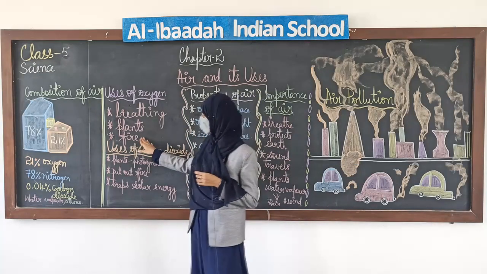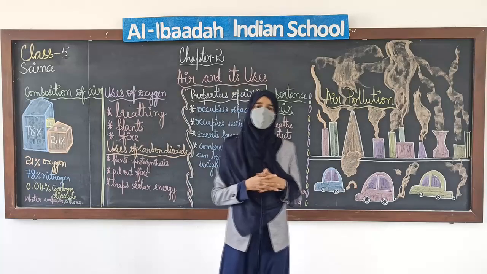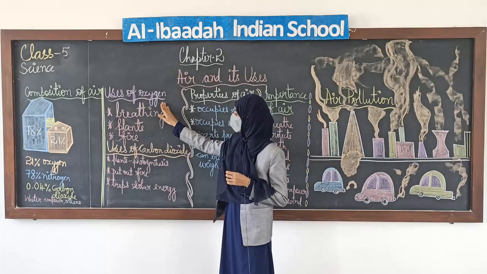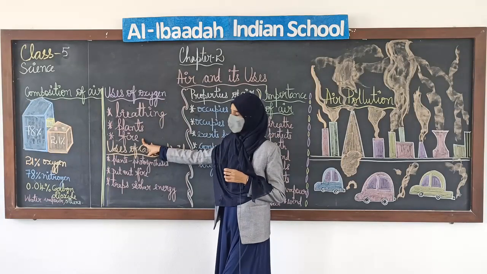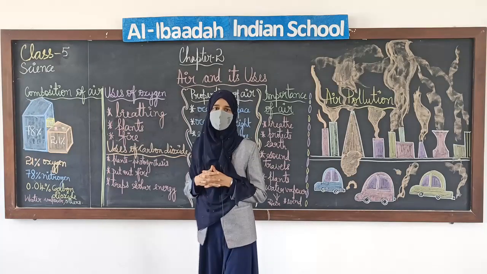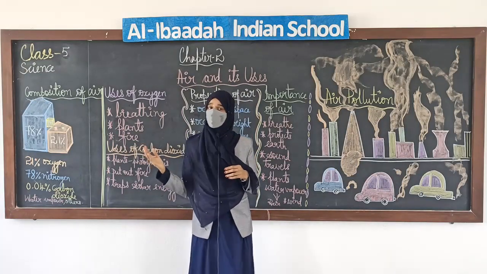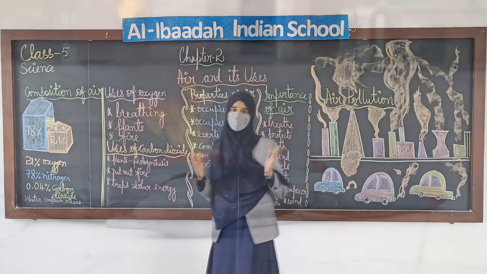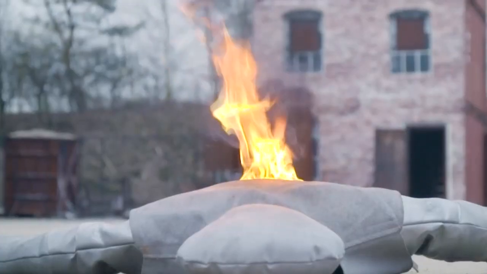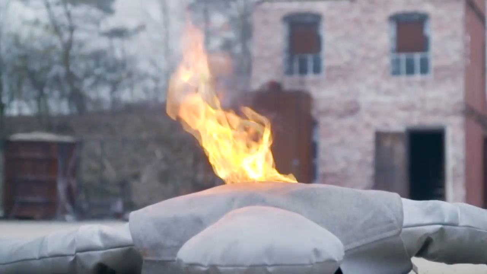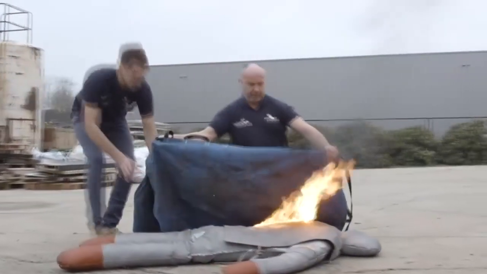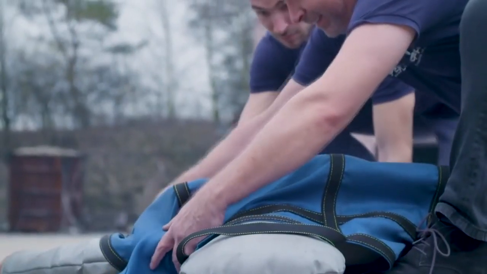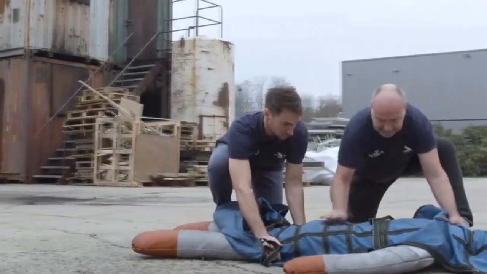Okay? Next is fire. We can burn fire only in the presence of oxygen. You might have studied in earlier classes, in the safety and first aid lesson, I had shown you a demo that if a person catches fire, what do we do? We cover him with a blanket. Why do we cover him with a blanket? To separate the fire from oxygen. At that time what happens? The fire will be quenched, or we can put off the fire.